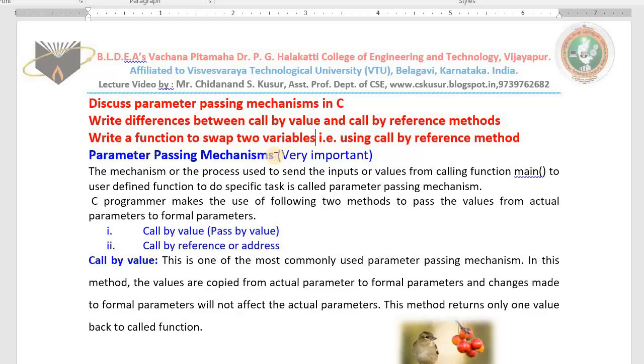Already in my last class I taught you actual and formal parameters, as well as categories of functions. Already we know what parameters are. Parameters means the inputs which we pass to a function. Usually we pass inputs to a function to do a specific task. How do you pass the values? Sometimes we pass the values, and instead of passing values, we pass addresses.